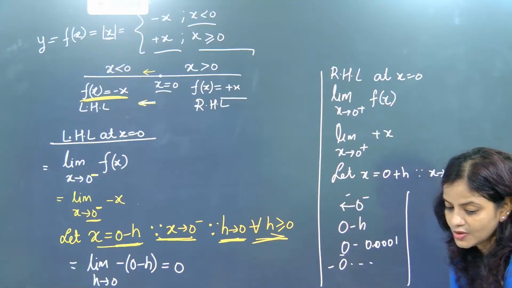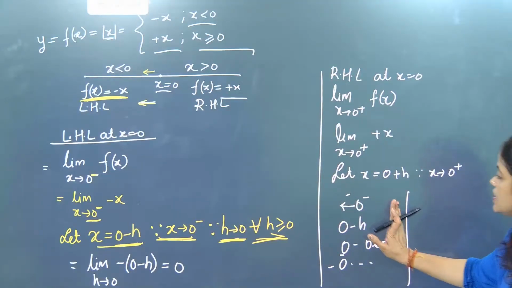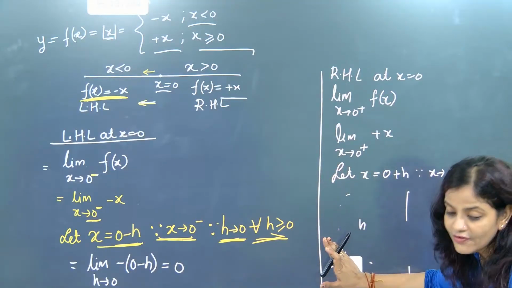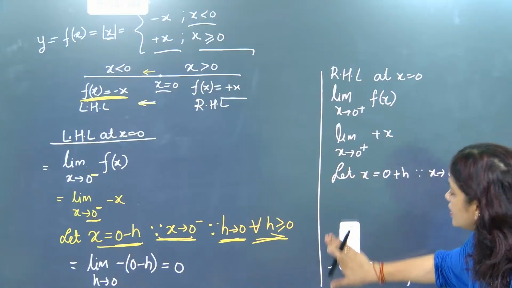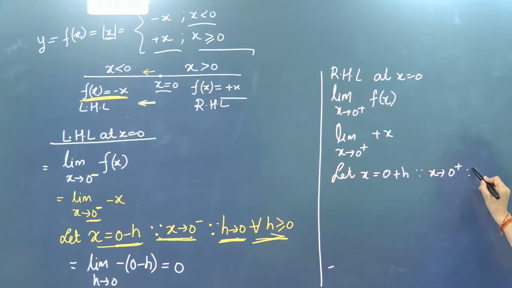Understood? Less than 0, like that. So that means it will directly shift you towards the left and directly shift you towards the right. So the introduction of h is very important to write, h is greater than or equal to 0.